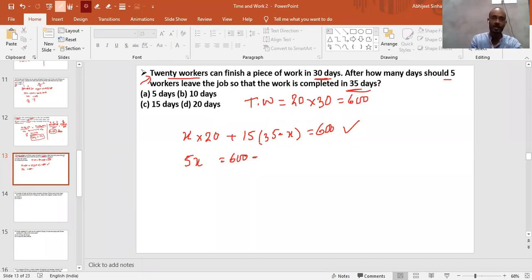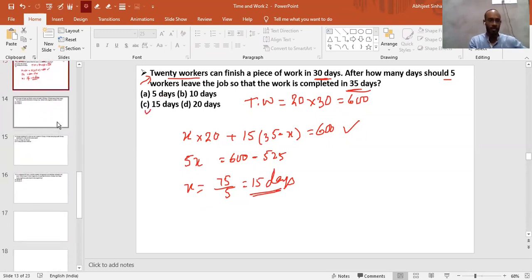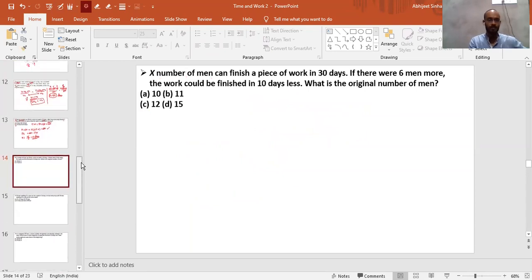How much do we have here, guys? Let me write it. So X is equal to how much? 75 is left. 75 by 5 is equal to nothing but 15 days. Right. And every one of you got the answer, which is 15 days. Come on, moving to the next question.